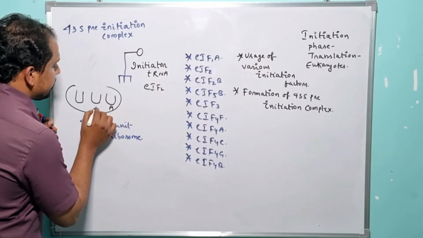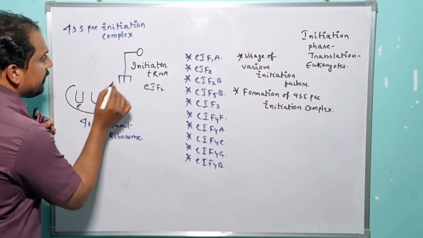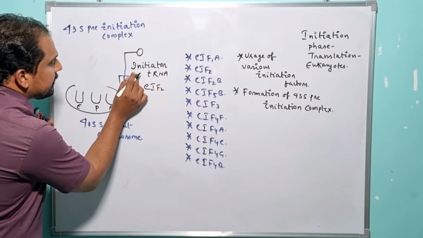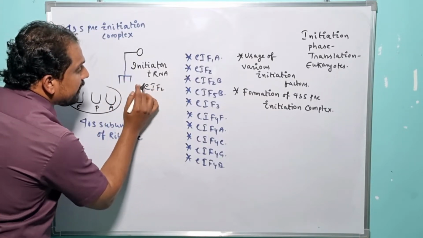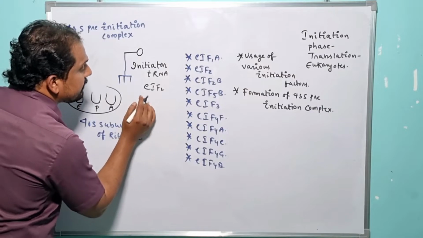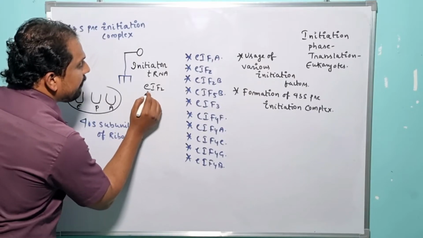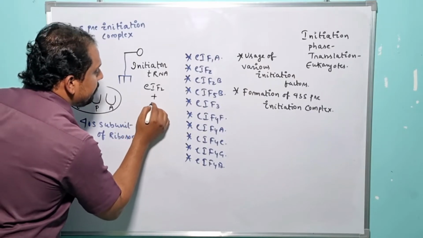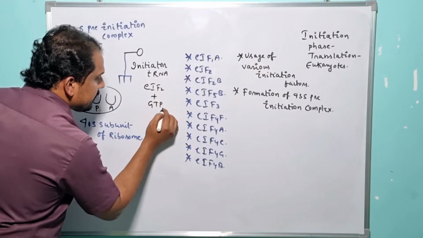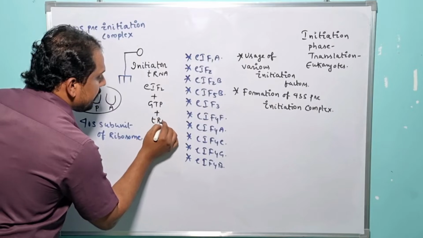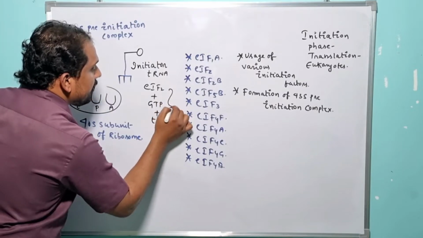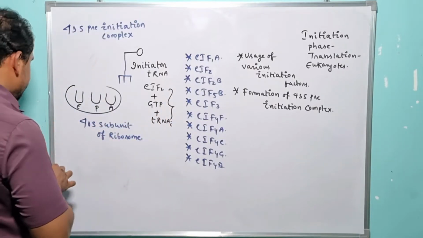So this is the A site, P site and E site, right? For the successful recruitment of the initiated tRNA, eukaryotic initiation factor 2 is required. But the specific eukaryotic initiation factor 2 remains in active conformation only when it is in association with what? GTP. Eukaryotic initiation factor 2 together with GTP and the initiated tRNA is known as what? Ternary complex.